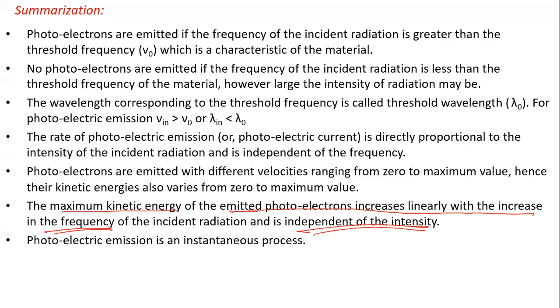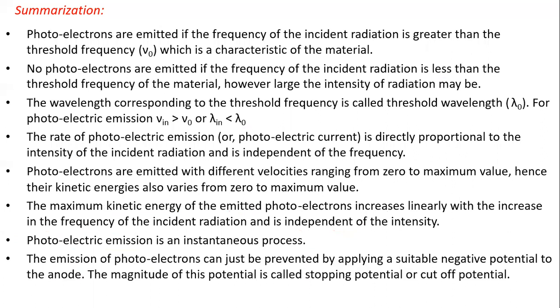Photoelectric emission is an instantaneous process. So there is no time lag. The emission of photoelectrons can just be prevented by applying a suitable negative potential to the anode. The magnitude of this potential is called the stopping potential.